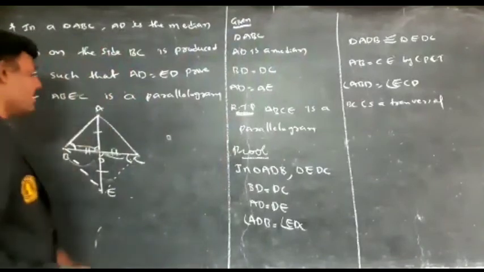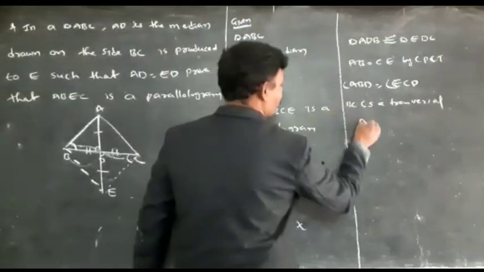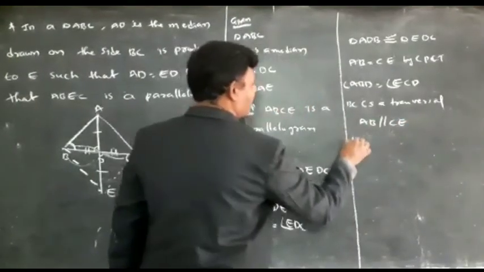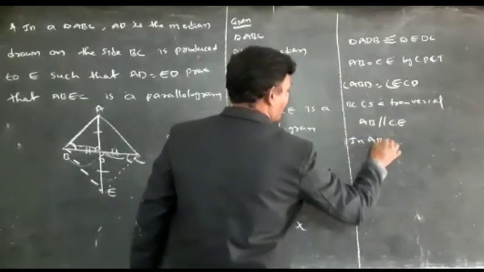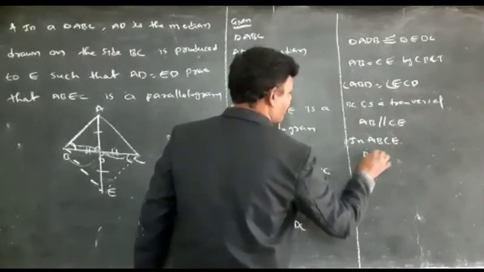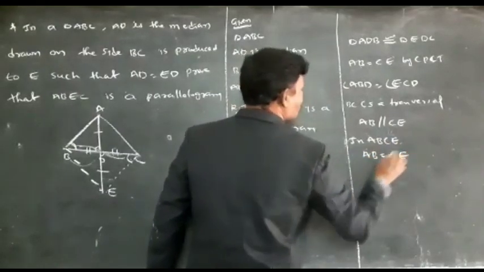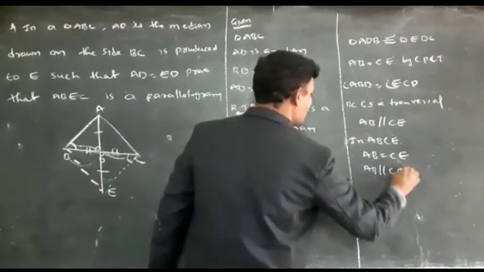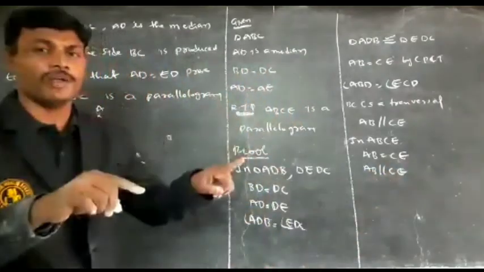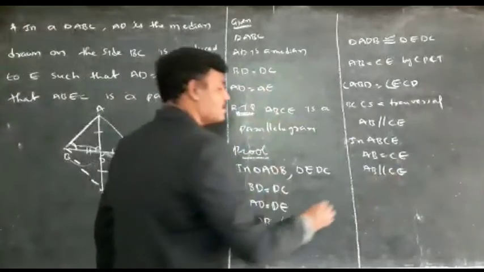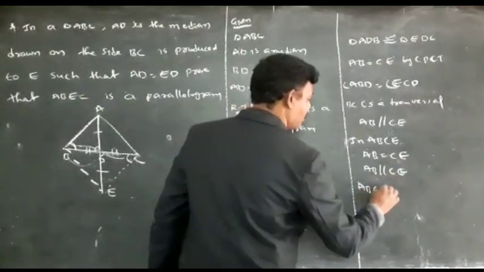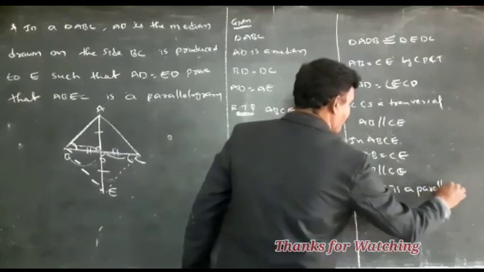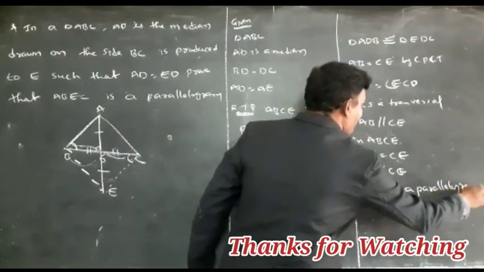So what can we write here? AB is parallel to CE. See, in ABCE, AB is equal to CE, and also AB is parallel to CE. Opposite sides are equal and also parallel. So what can we write? ABCE is a parallelogram.